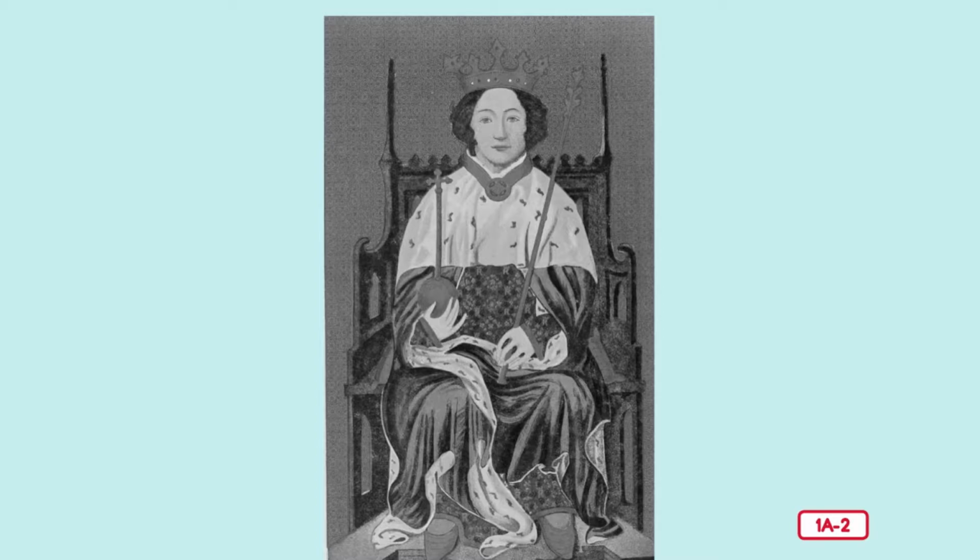If you walked into a palace in England hundreds of years ago and saw this person, you wouldn't have any trouble guessing he was a king. As the most important and powerful people in their kingdoms, kings and queens always got the best of everything. The best houses, the best clothing, the best food. Kings did not have to say please or thank you. They didn't even have to dress themselves. They had servants do that for them.